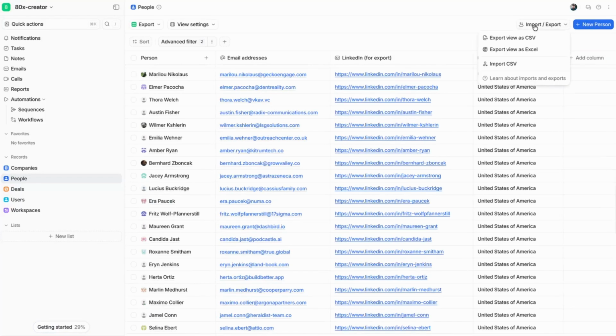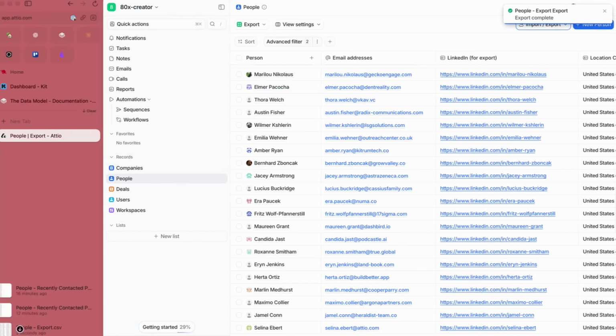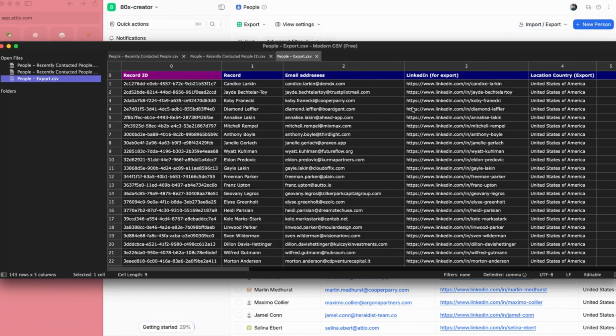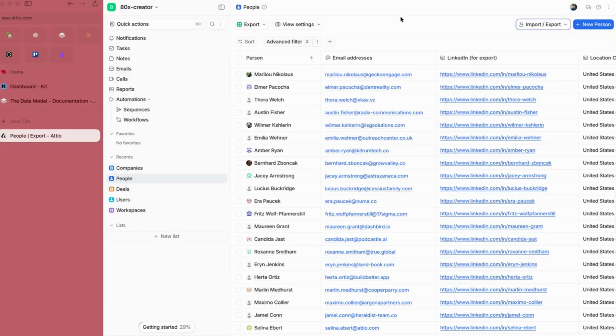Let's go ahead and select on the Import Export button and then choose Export View as CSV. This is the most flexible type, but you can export as Excel. So we're going to click Export View as CSV. And if we open up this download, we should indeed see that the email addresses, the LinkedIn and the country are all now captured in your export.